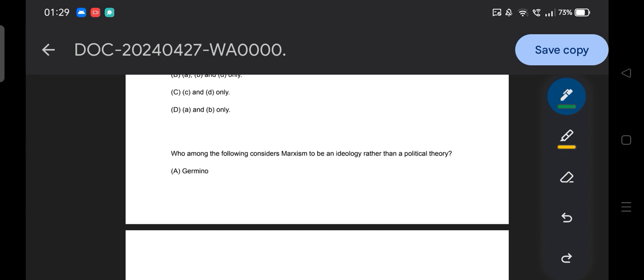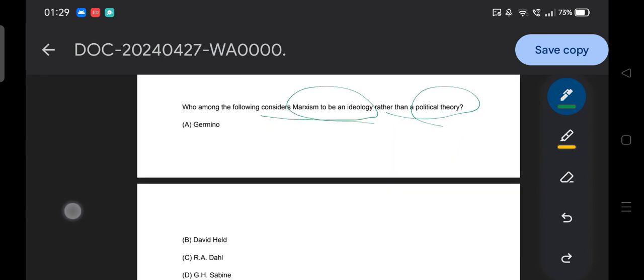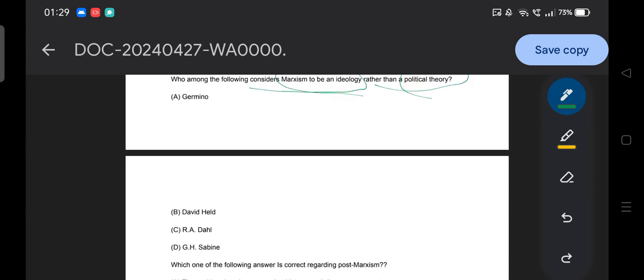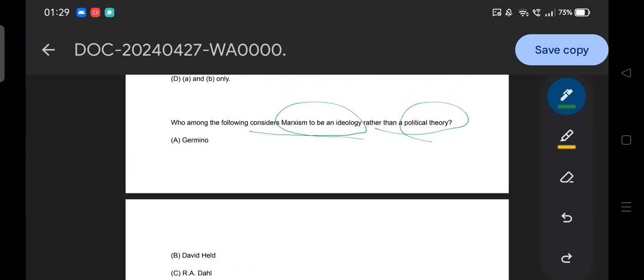Next question, who among the following considers Marxism to be an ideology rather than a political theory? Option A, Germino, B, Held, C, Robert Dahl, D, J.J. Sabine. We have already discussed this in our decline of political theory lecture, that Germino gave the concept of ideological reductionism.